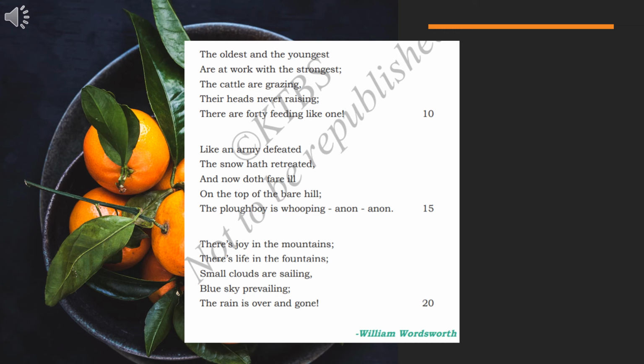They graze in the spring season, because they have a lot of things to graze. The snow on the land has melted in the warm spring sun. Only a little snow is left on the top of the bare hills. The snow is compared to a defeated army which has retreated, that is humility, far away from the battle. The plough boy who is plowing the field is shouting joyfully. So he is very happy. I told you the boy is very happy and he is shouting in joy. He is not crying, he is just shouting for everyone, for the people who are working in the field and even the cattle.